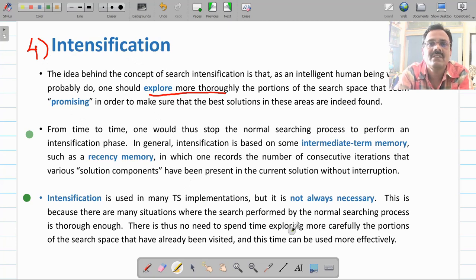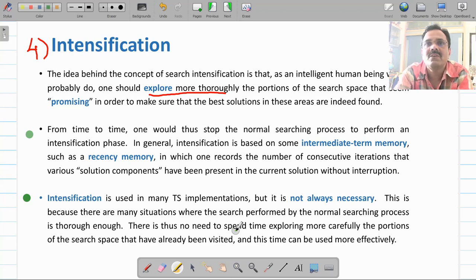Whatever result you are getting without intensification may be sufficient for you. So if you feel that intensification is required, then and only then do you intensify your search. In simple words, intensification means you might have gone through certain solution paths.